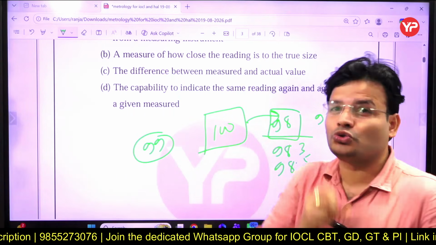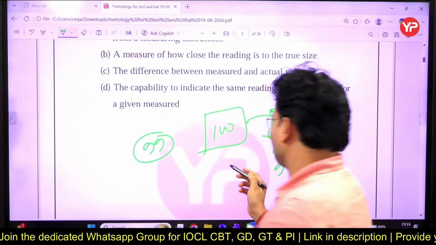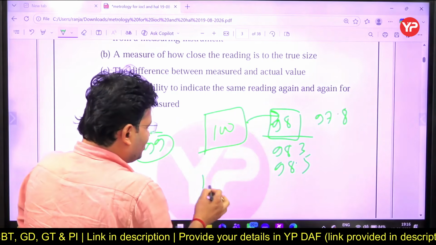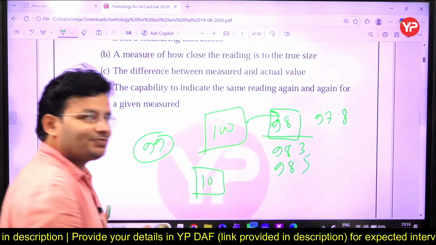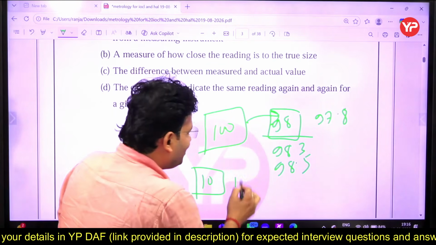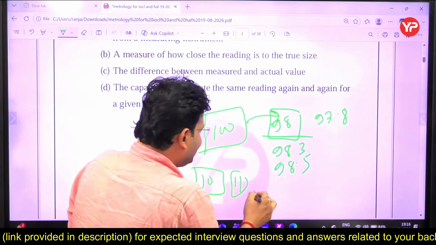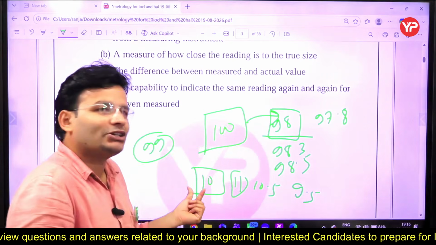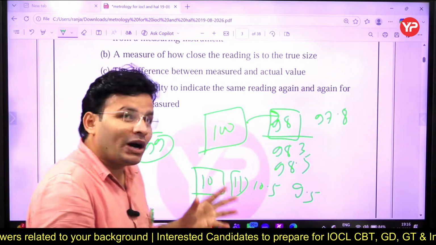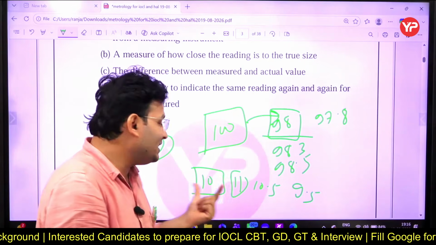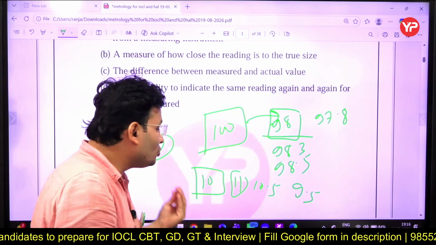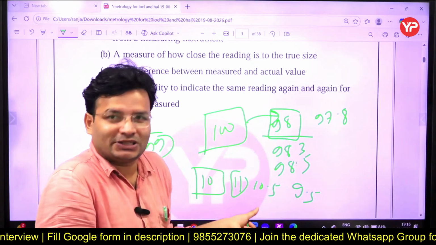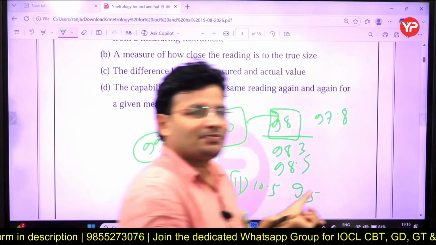Accuracy means how close to the true value. Now suppose you give the exam and you get 10 marks, so we can say you are not accurate. The second time you get 11 marks, the third time 10.5 marks, the fourth time 9.5 marks, meaning you are close to 10. That means your instrument is not accurate, but yes, it is precise, because it repeats the same result again and again. So it is not accurate, but it could be precise. Is that question clear? Yes.